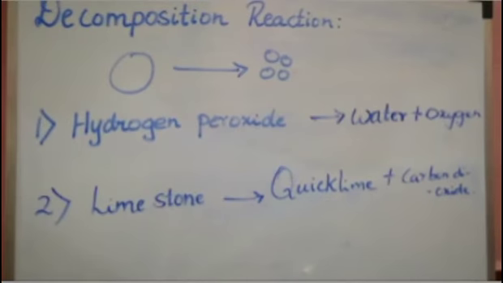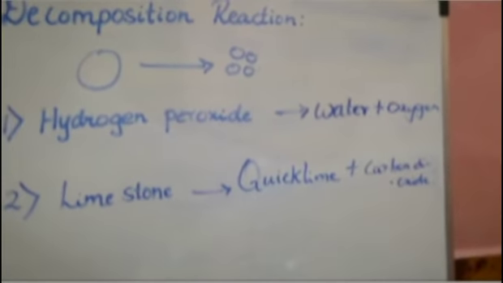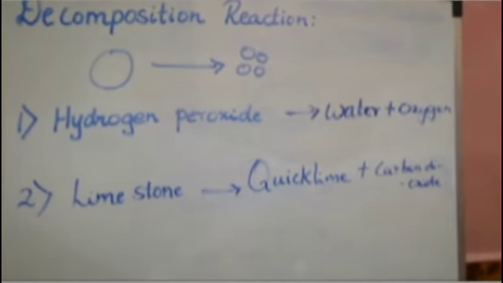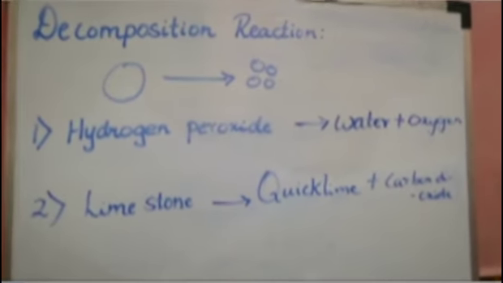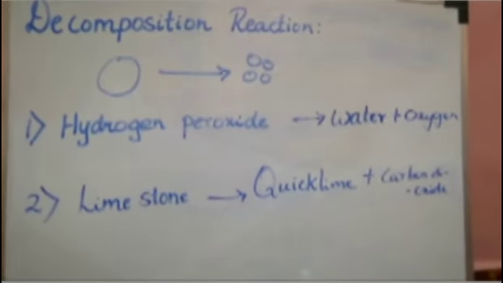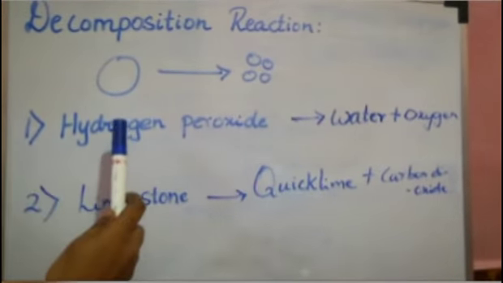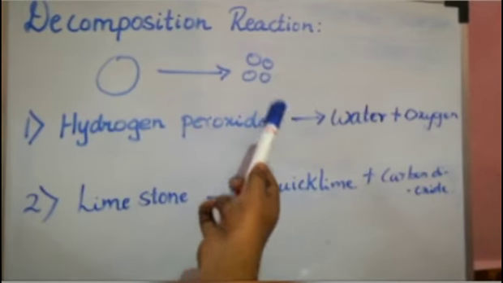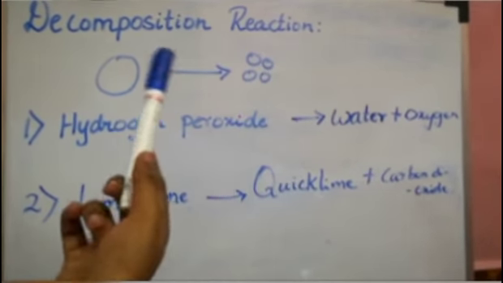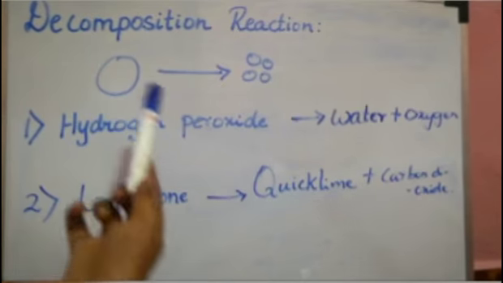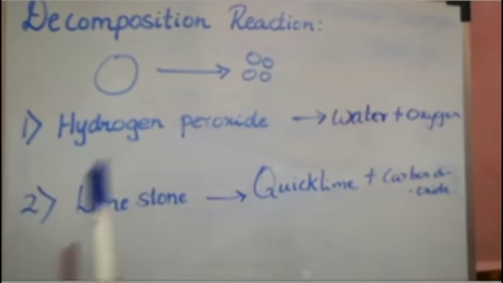Children, the next topic that we are going to see is about decomposition reaction. Decomposition reaction means nothing but a bigger substance will be broken up into smaller substances. So there will be a single substance that will be broken up into smaller substances. Such type of reaction is said to be decomposition reaction.